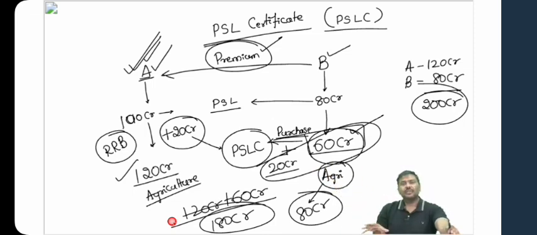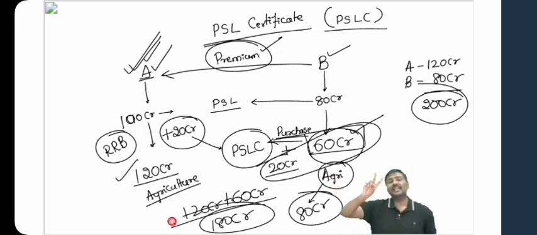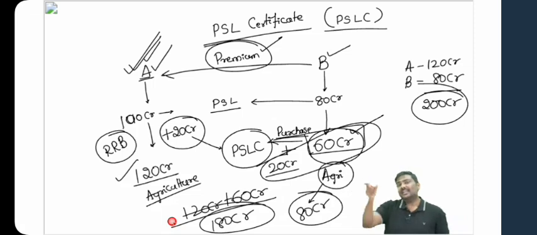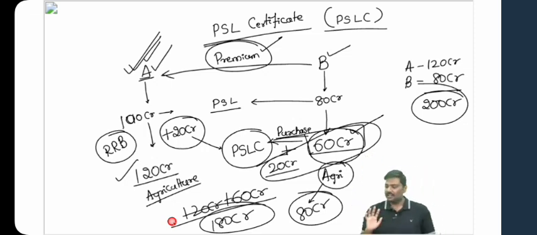So the argument is simple here. Bank A is issuing more than 100 crore. They will sell 20 crore worth of certificates. Bank B, rather than issuing 80 crore worth of loan, will simply issue 60 crore worth of loan and purchase 20 crore worth of certificates, thereby meeting the target of 80 crore, which is kept under the PSL. Okay, so this is the basic idea.